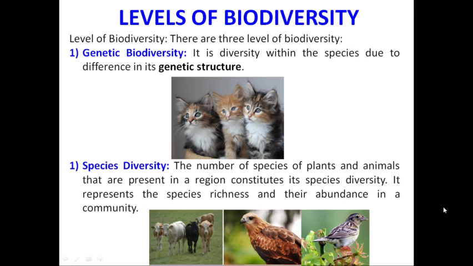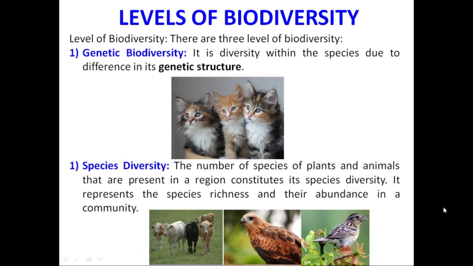So, whenever we study the differences among the organisms at genetic level, such type of biodiversity is known as genetic biodiversity. It is diversity within the species due to differences in the genetic structure.